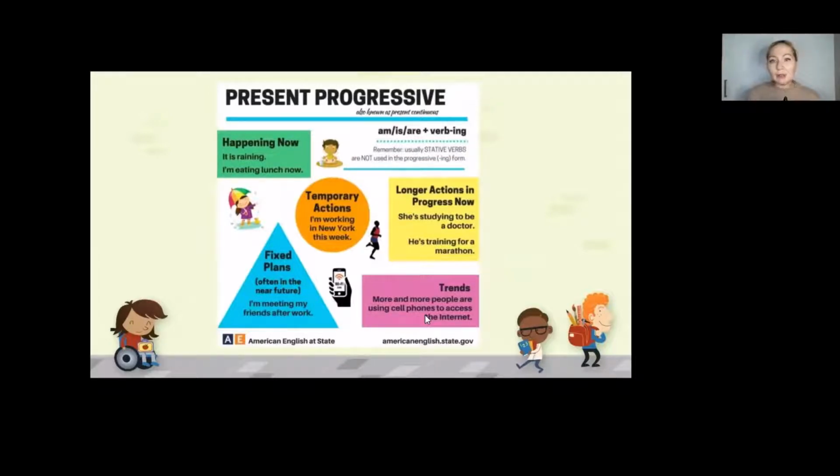Okay, so you also have to remember the exceptions in this case. So for instance, the stative verbs that are not used in present progressive form. Yeah, so once again, we can use present progressive or present continuous also in case when we have some temporary actions. For instance, I'm working in New York this week. So you just say that because only this week currently you're going to work there.